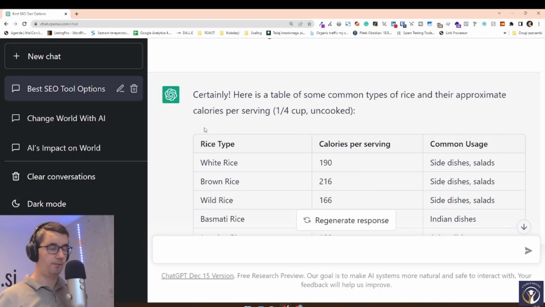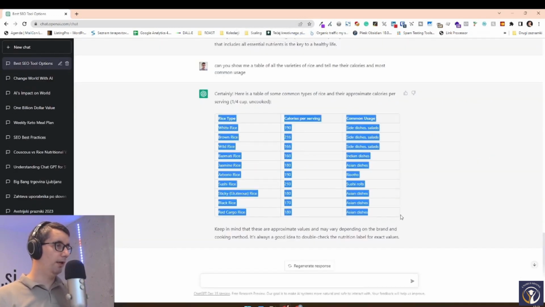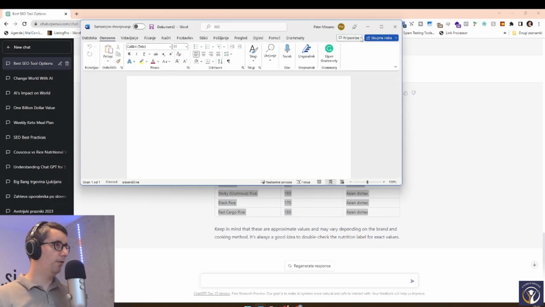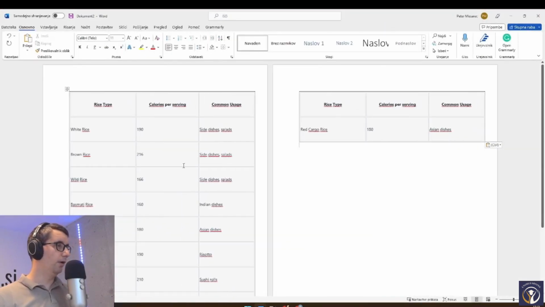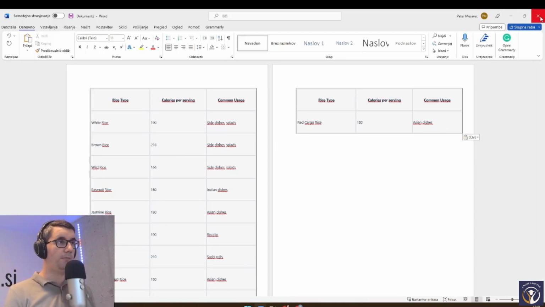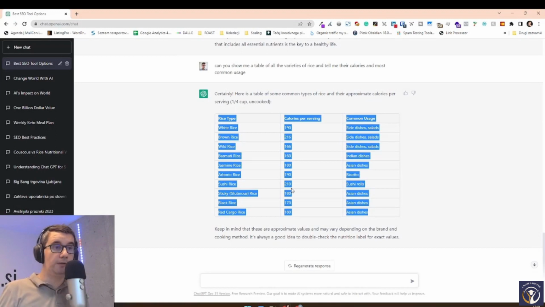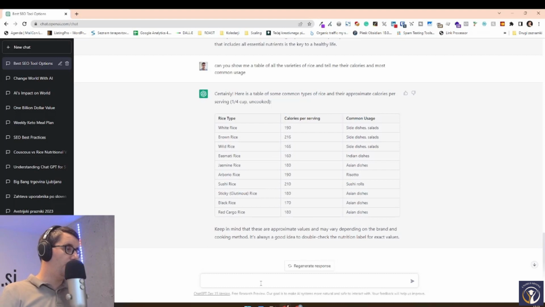So, all right, let me zoom out, we'd like to use this one in Word. So we open up a Word document, and we already have a table in Word. Or we can paste that into WordPress or into any other CMS that we are using, and we can directly use this content. Right? Or maybe, because this is a chatbot, we can chat with it.